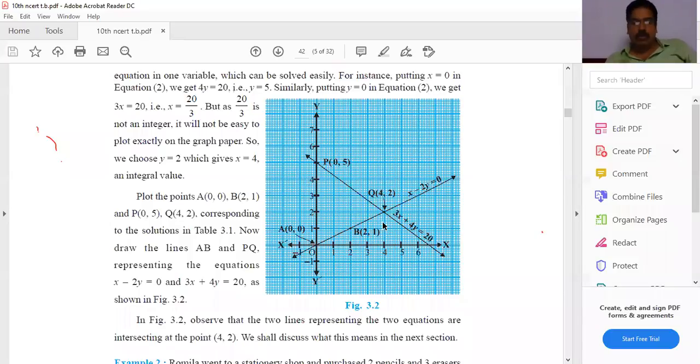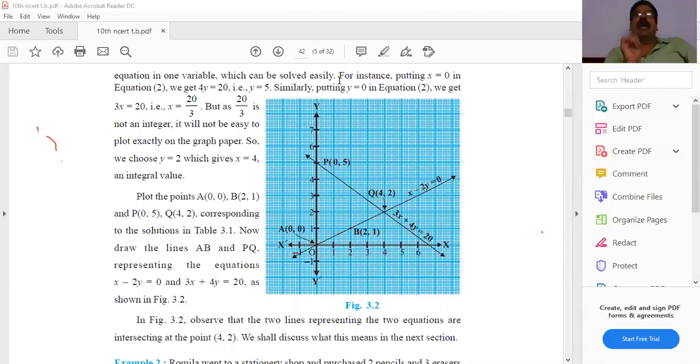At home, you should draw x minus 2y equal to 0 and 3x plus 4y equal to 20 on the same graph sheet, and where they are intersecting, you identify that is the solution of the pair of linear equations in two variables. x equal to 4 is the solution and y equal to 2 is the solution. Tomorrow you have to show it to me. Everyone, I'll check.